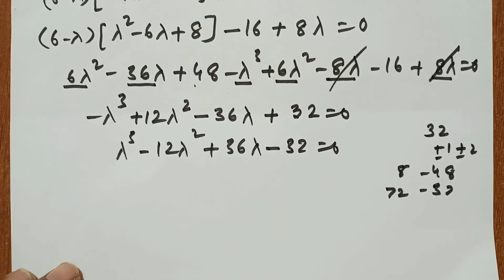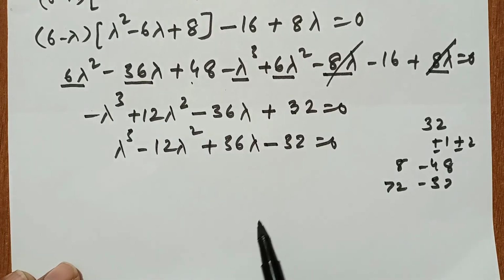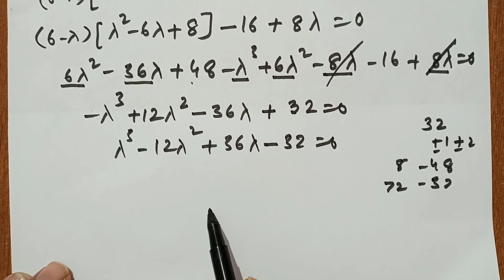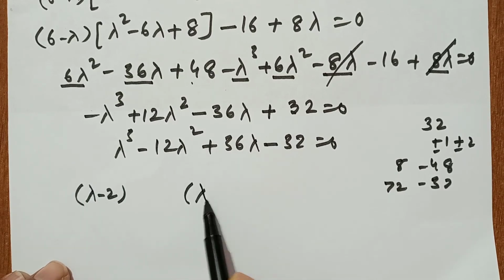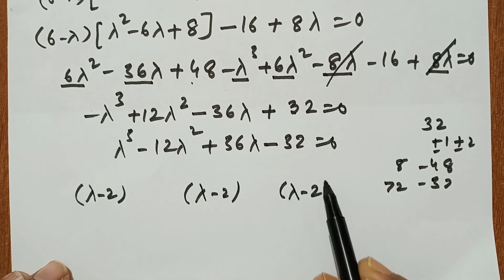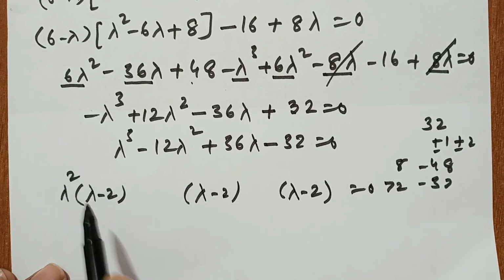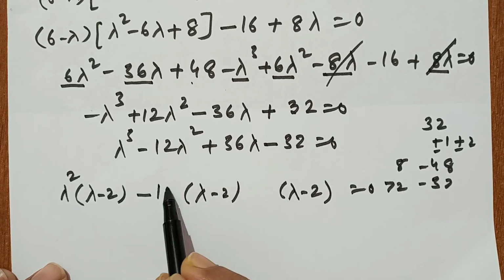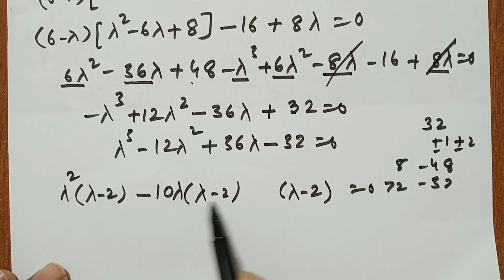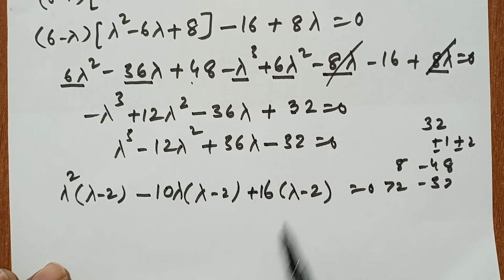Since lambda equal to 2 is satisfied, we divide by lambda minus 2. There are many methods of division, but this is a simple method: lambda minus 2 equal to 0. So we arrange: this is lambda cube. If we multiply here by lambda square, we get lambda cube minus 2 lambda square. But here we have minus 12, so we need minus 10 lambda. Here plus 20, but we need 36, so plus 16.